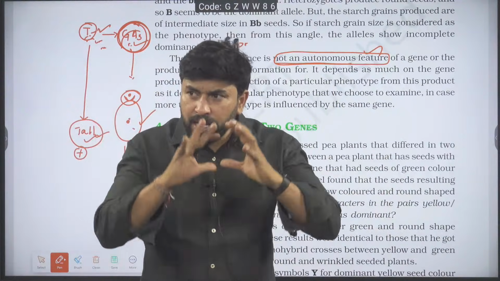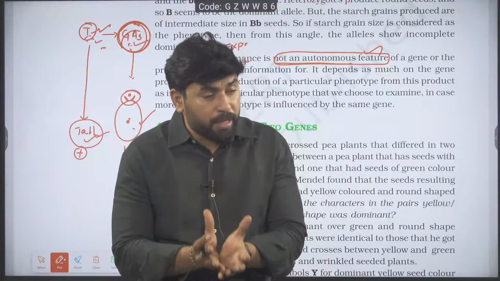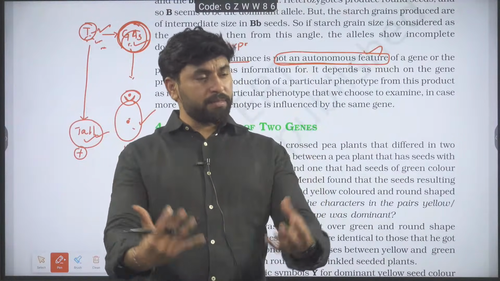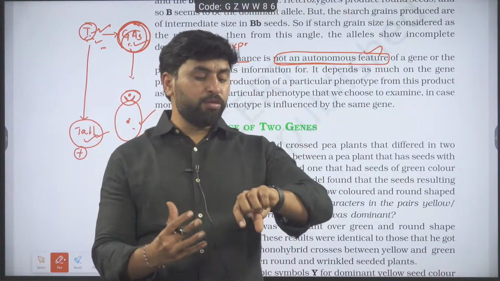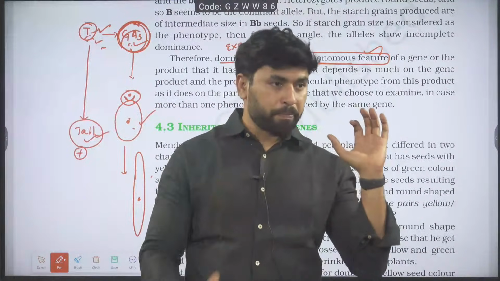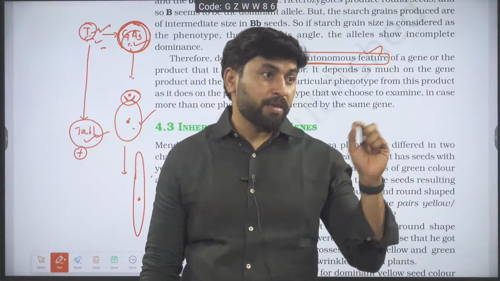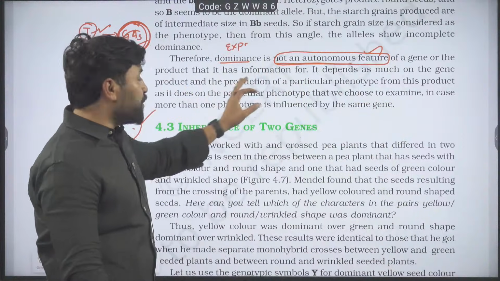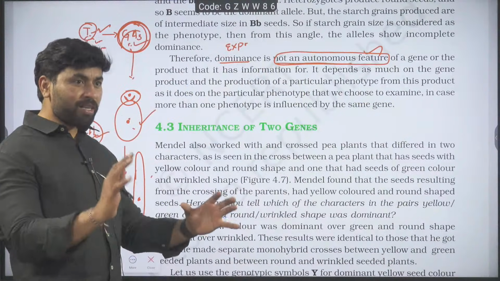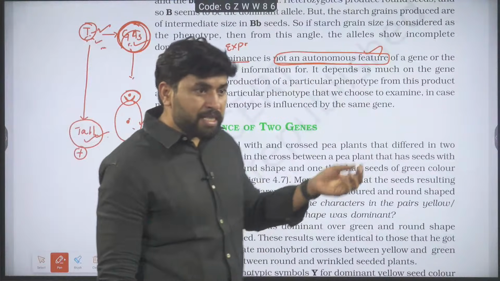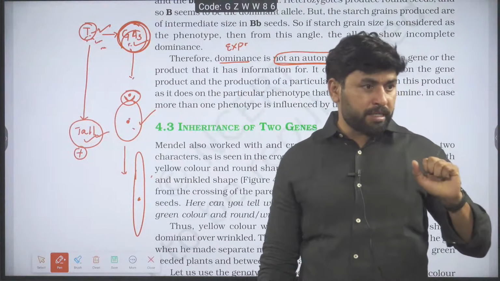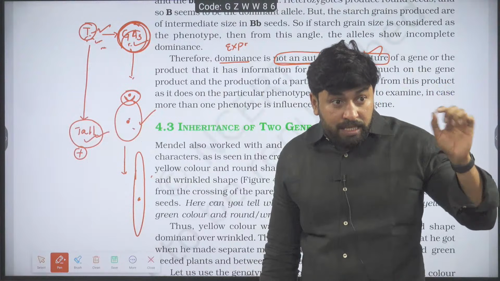Such kind of gross generalizations we cannot make, because sometimes even though the allele is working, that allele may not be able to produce the phenotype. Am I clear for you? That's the reason why dominance is not an autonomous feature of a gene. Dominance depends as much on the gene product as on the gene.